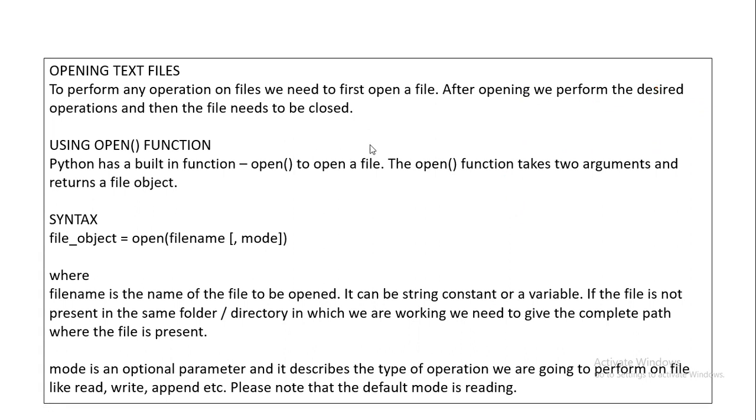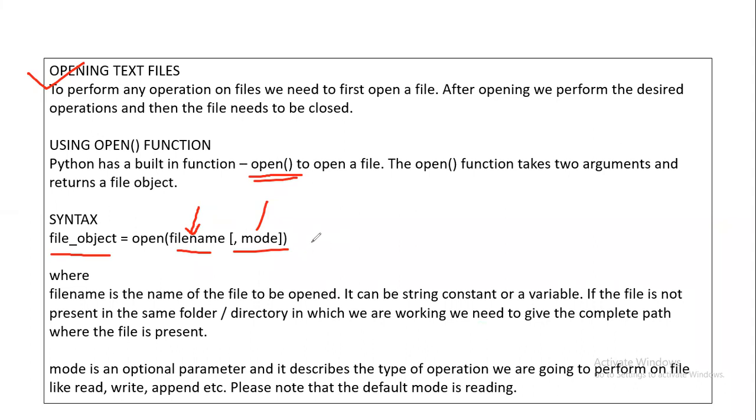Please understand it properly. Now, what are the operations which we need to carry out with the files? The first is opening a text file, or any file. It's not only a text file, any file you talk about, you need to open the file first, right? And for that, you need to have an object. Obviously the open function is there, which is responsible to open a file, and this open function takes two parameters: one, the file name, and second, the mode. You need to specify the file name, and then the mode. If you don't specify any extension, by default the file will be treated as a text file. Then you need to specify the mode.